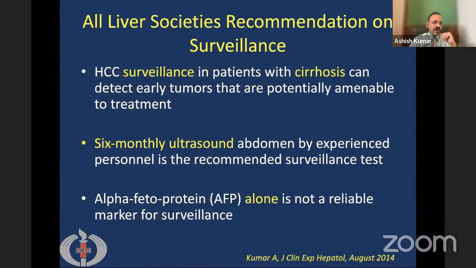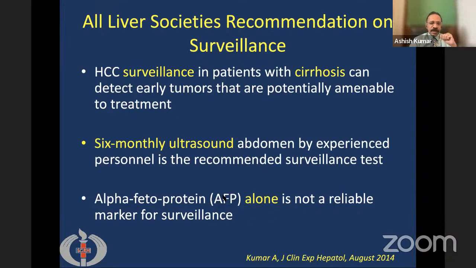So almost all the liver societies recommend that surveillance is an important part. HCC surveillance in patients with cirrhosis can detect early tumors that are potentially amenable to curative treatment. And how should we do surveillance? It is recommended that we do a 6 monthly ultrasound abdomen by personnel who are experienced in detecting liver tumors.